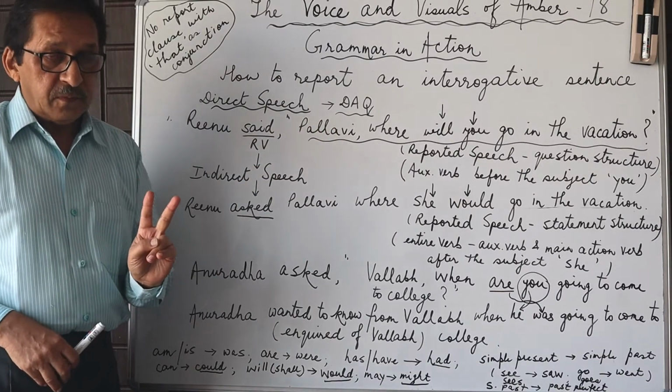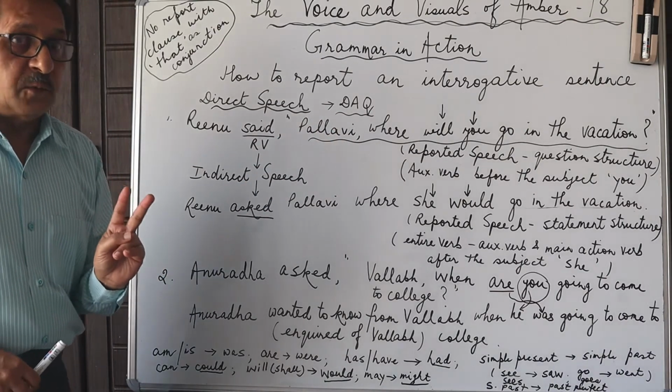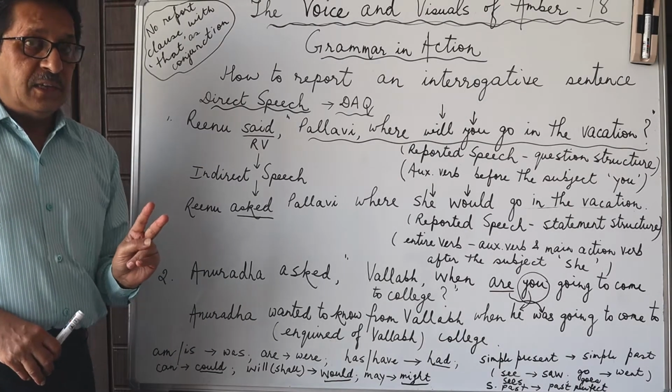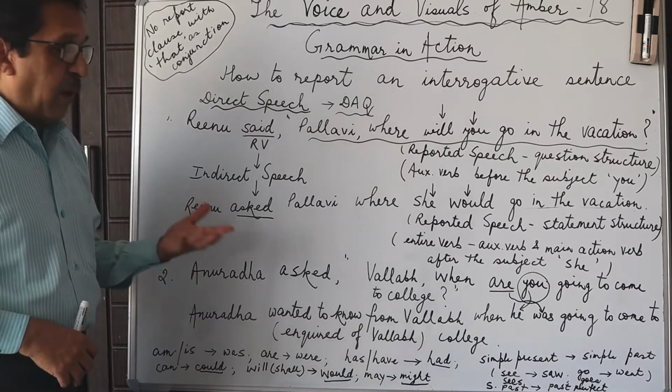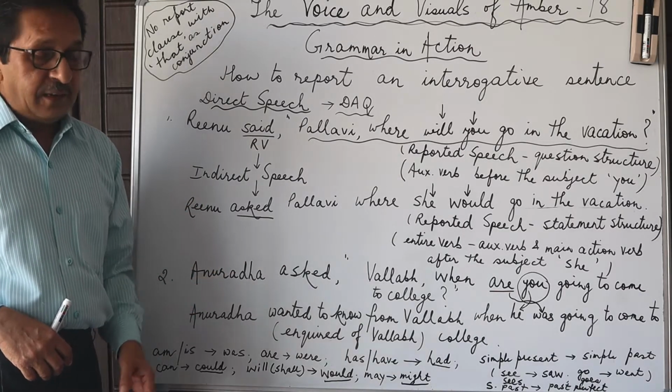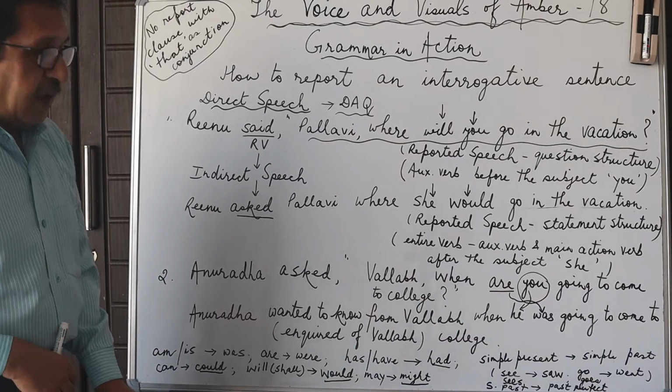As you will recall, there were two kinds of questions. One, the detailed answer questions which begin with the question words where, why, how, that is the WH words.